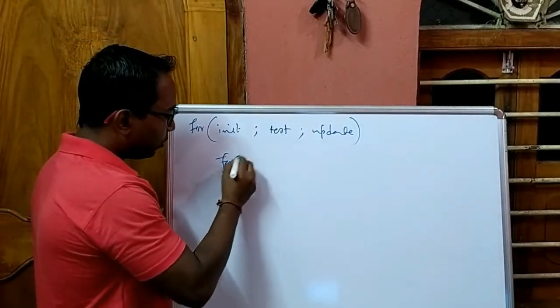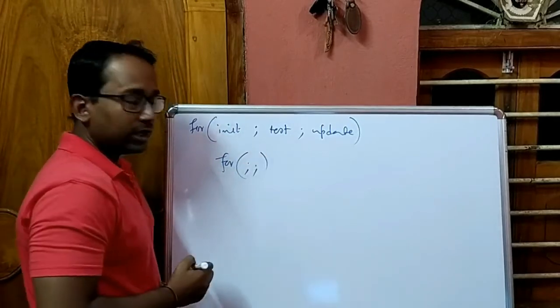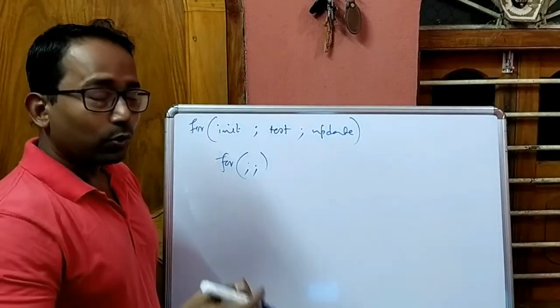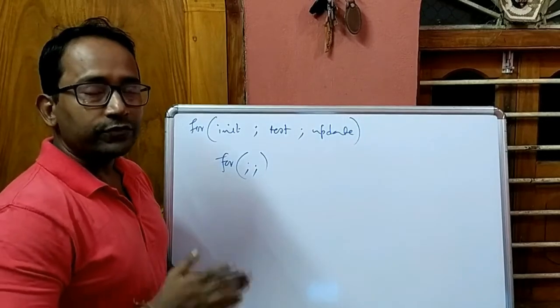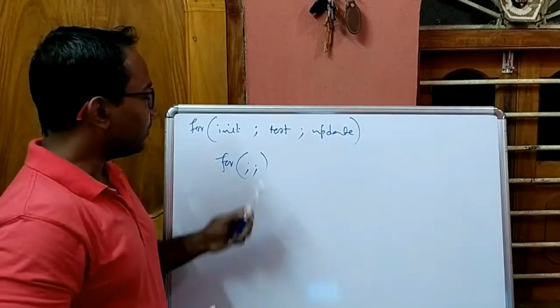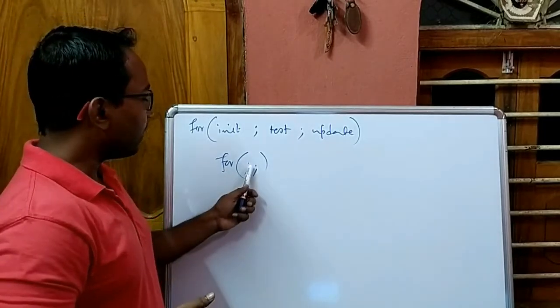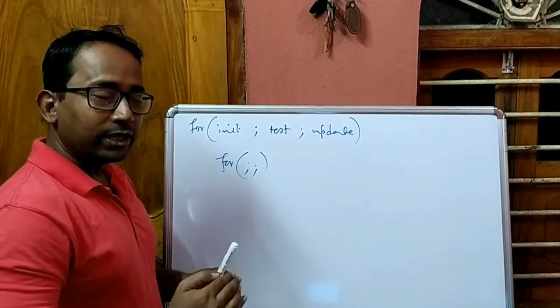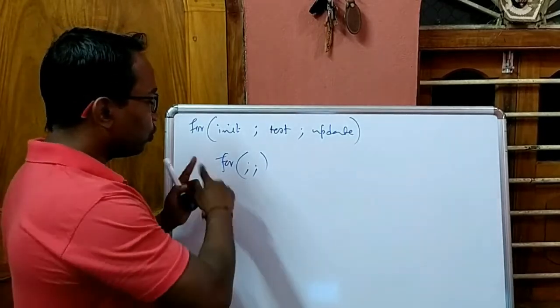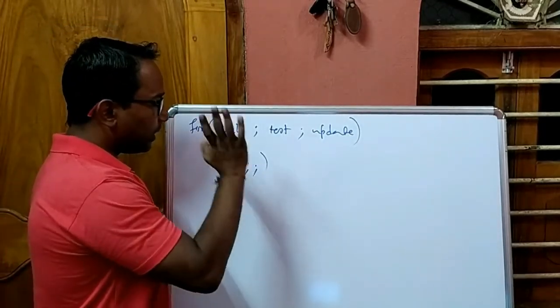So if we write for semicolon, semicolon, this loop becomes an infinite loop. Now what is an infinite loop? The loop which will never stop its execution. That means the loop conditional test never evaluates to false. So here I have not given any condition. By default it will take true value. So for true, the loop will continue. No initialization statement, no update statement.